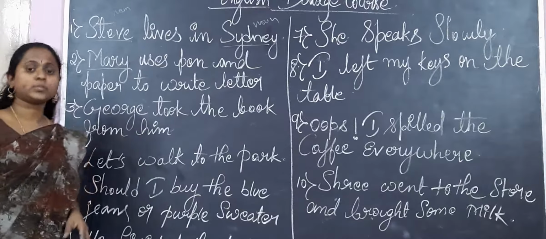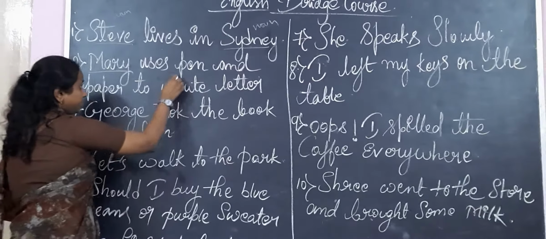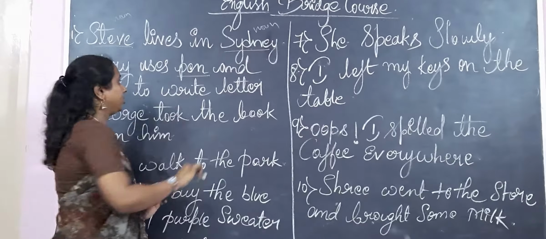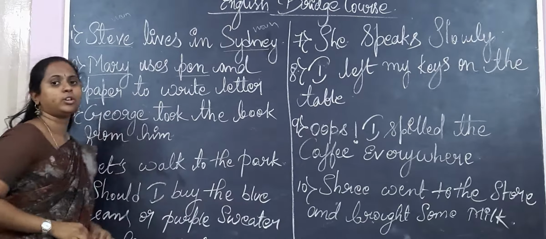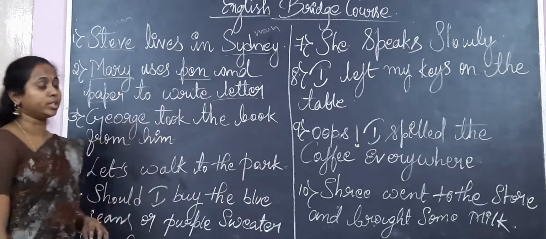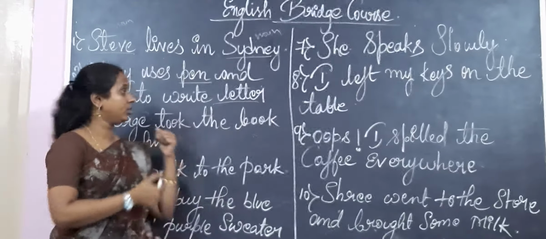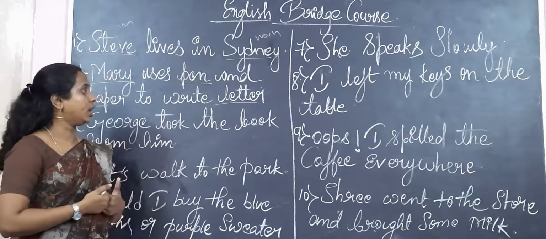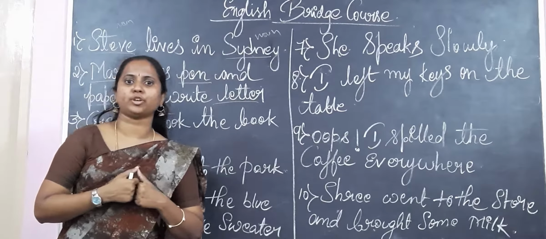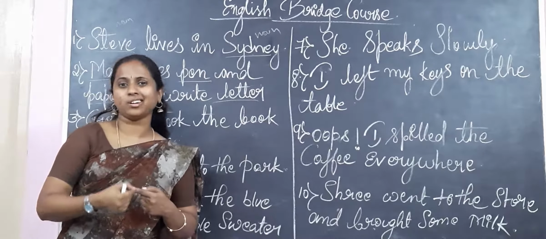Mary is the name of a person, pen is a thing, paper is also a thing, letter is also a thing. So these 4 are the nouns. Hope many of you got the right answer. If you are getting it right, then you are doing well. If you are not, you need to learn much better.